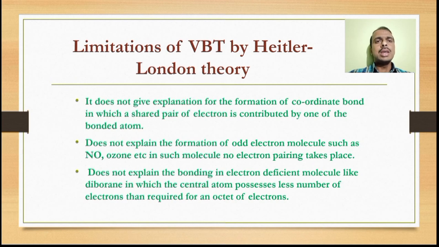The structure of diborane indicates an electron deficient molecule, having fewer electrons than are required for an octet.